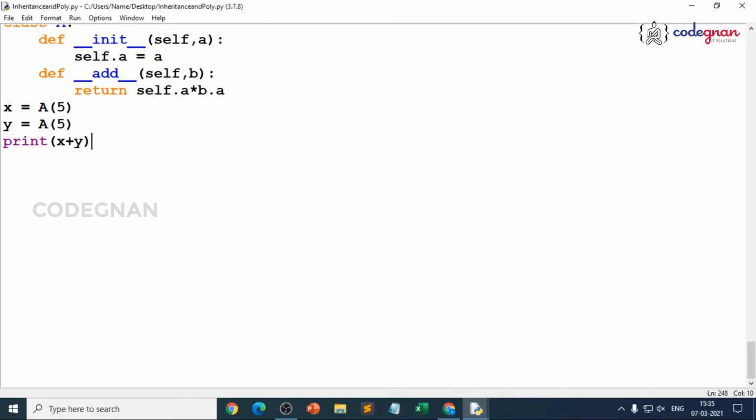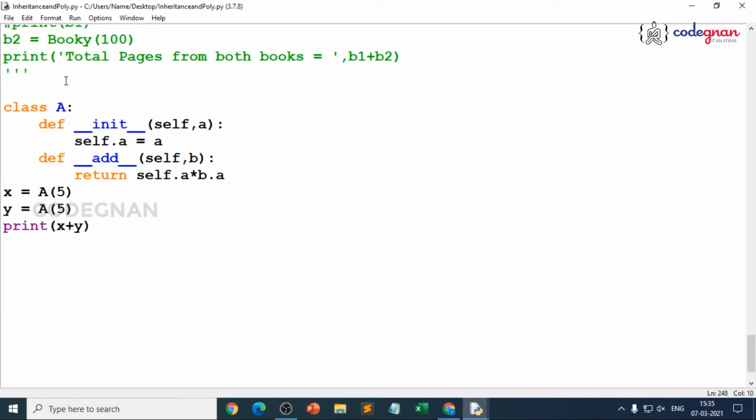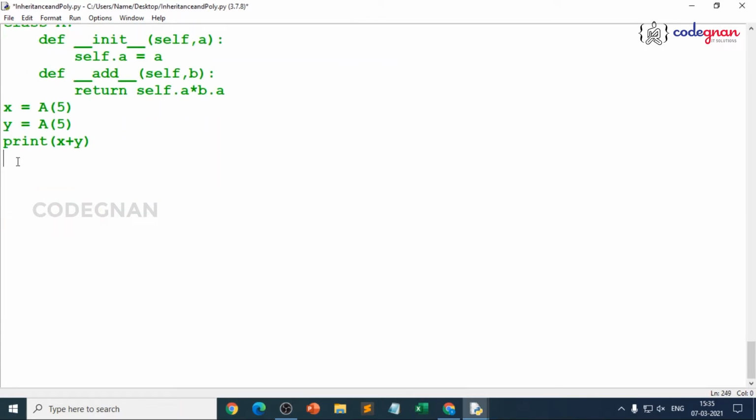So we have understood the other important property of polymorphism, which is operator overloading, as the same operator performs multiple operations, right? Now let's understand the third property. So let me keep this as a comment, which is method overloading, because already we have seen method overriding when we discussed the inheritance concept, where we saw constructor overriding.